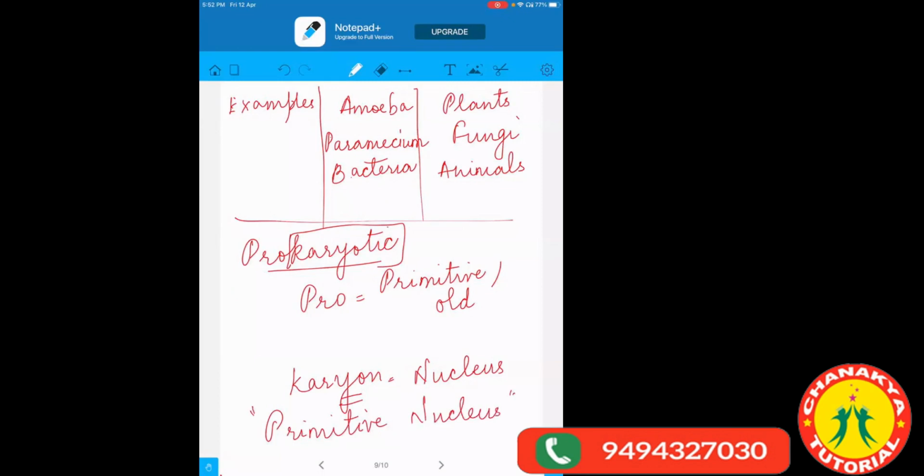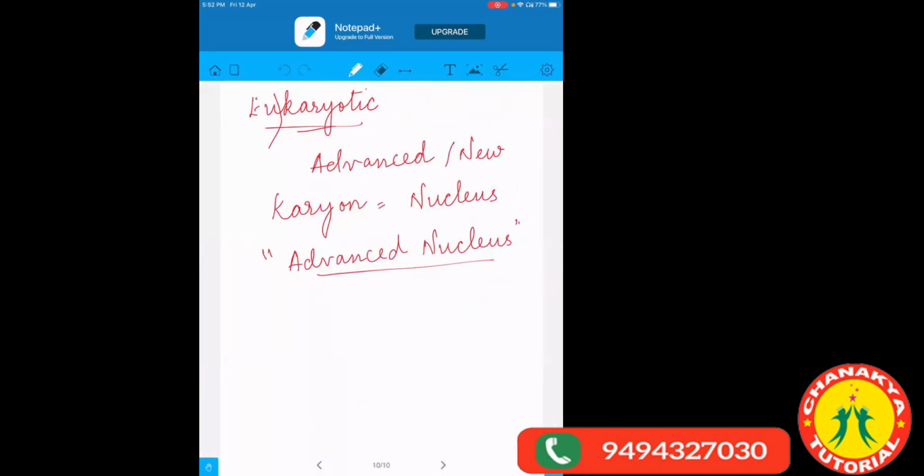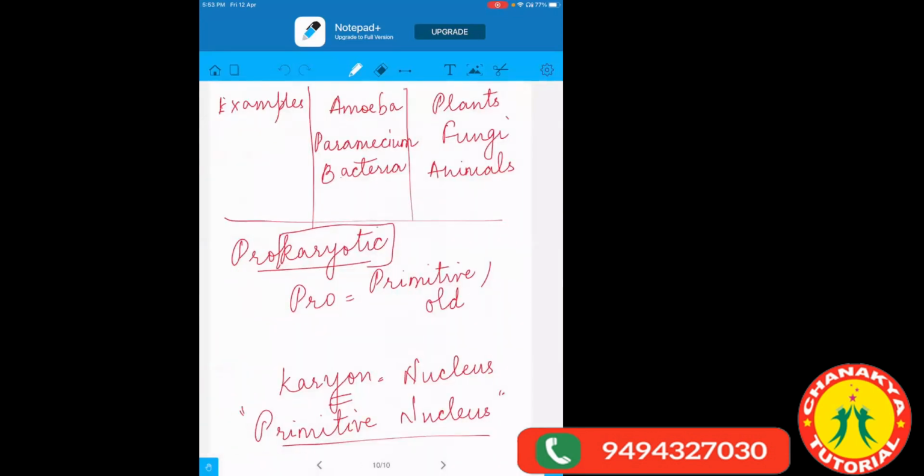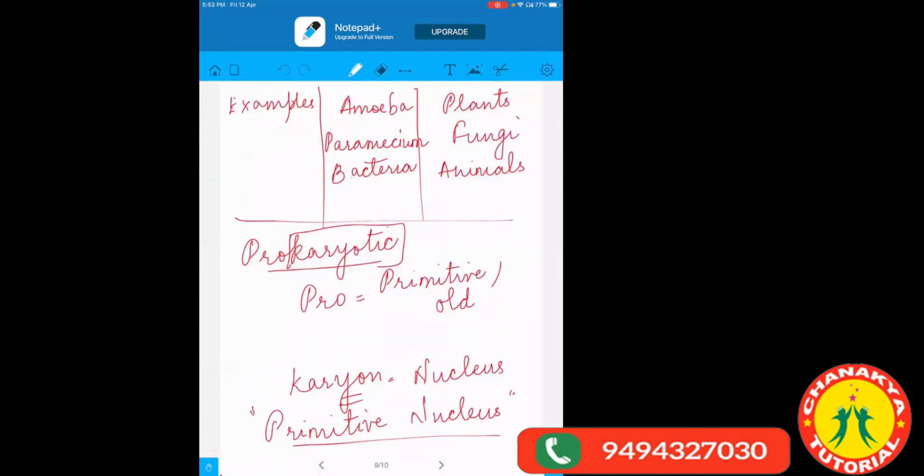Clear, children? So pro means primitive or old, and karyotic is derived from karyon, which means the nucleus. Primitive nucleus, and in the case of eukaryotic, advanced nucleus. Clear, children? Note it down.